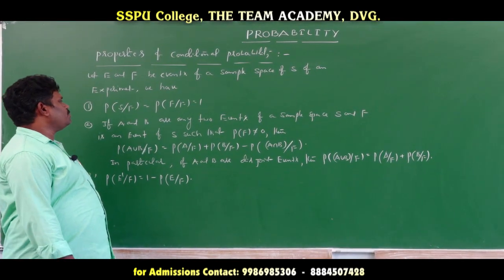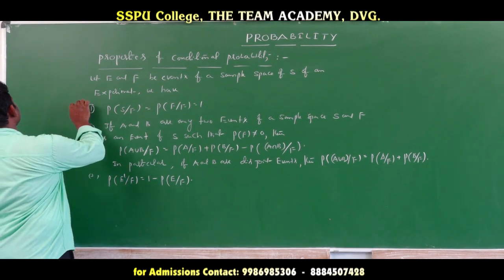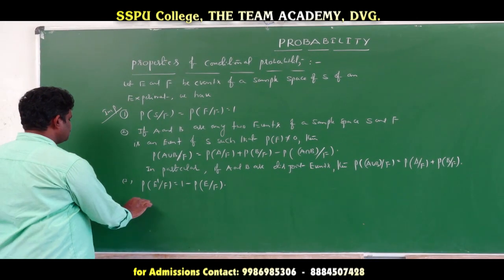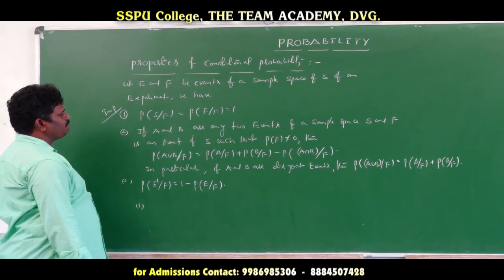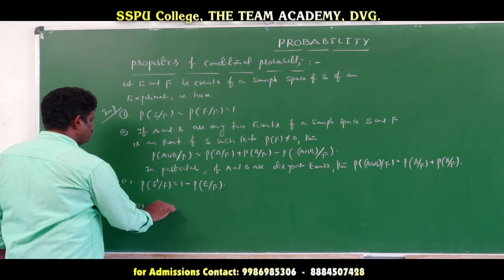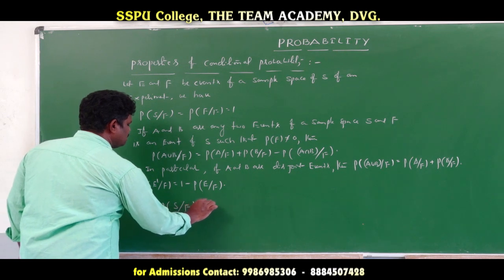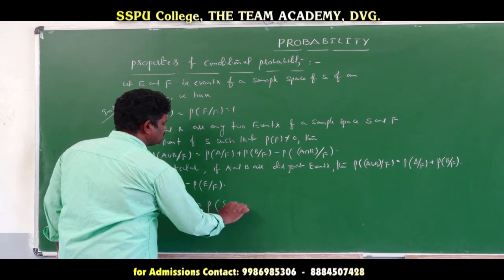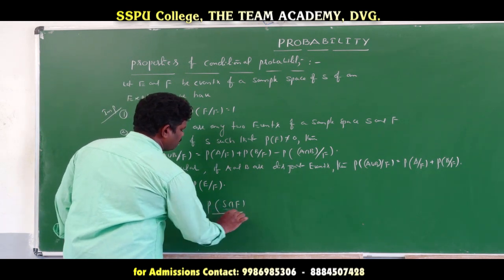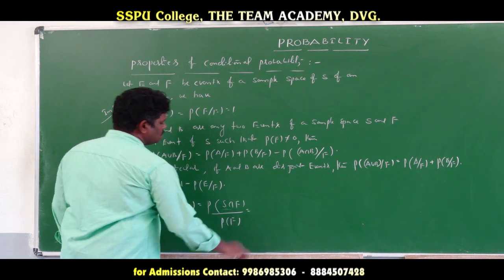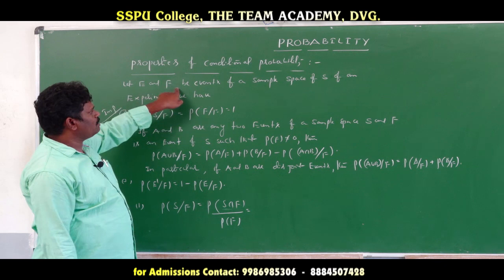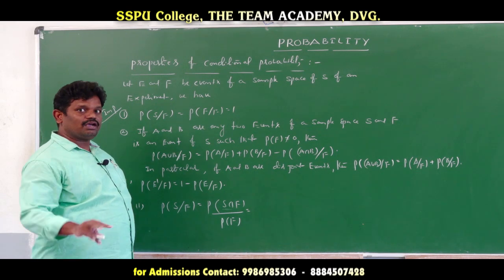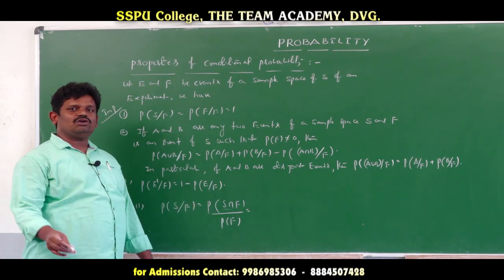Here are some properties of conditional probability. These are important for previous 1-mark and 2-mark questions. The first property is probability of S given F. Applying conditional probability, it is probability of S intersection F by probability of F. Here E and F are events of a sample space, so E is a subset of S and F is a subset of S. The common part, S intersection F, is equal to F only.